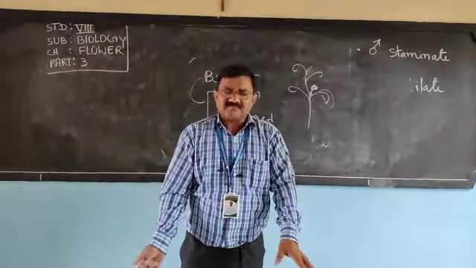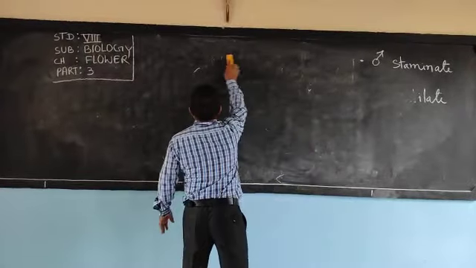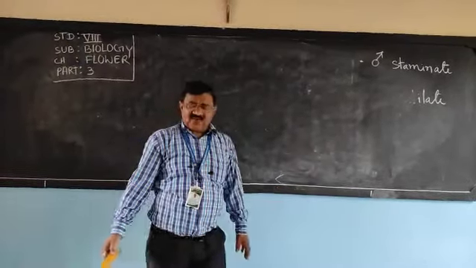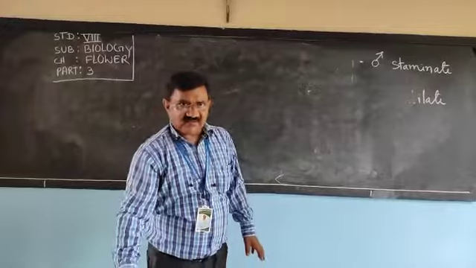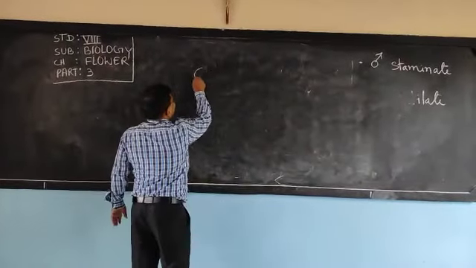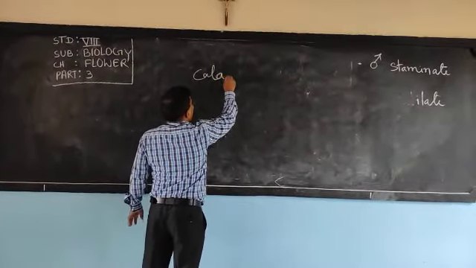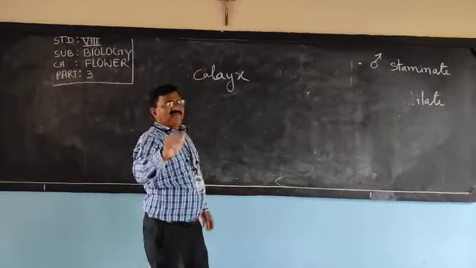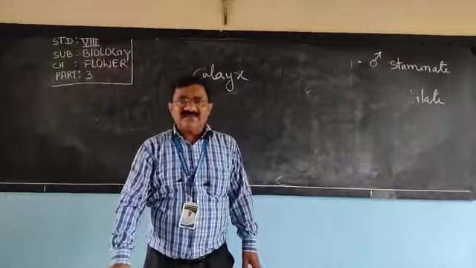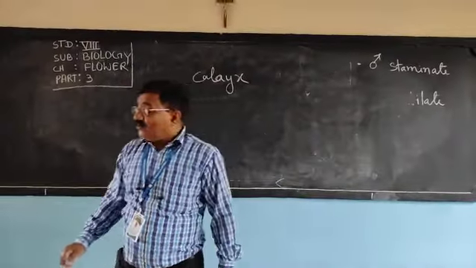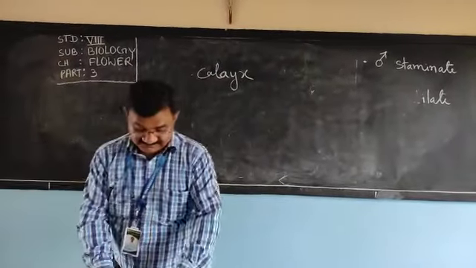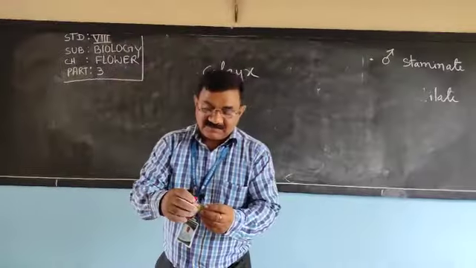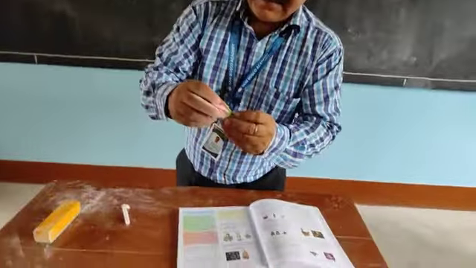Now some more things we have to discuss in the flower. What other things do we have to discuss? Details of calyx and corolla we have discussed. The calyx is the green part, the green whorl. One unit of calyx is called a sepal. And now see this flower. Come to this flower and see the calyx.